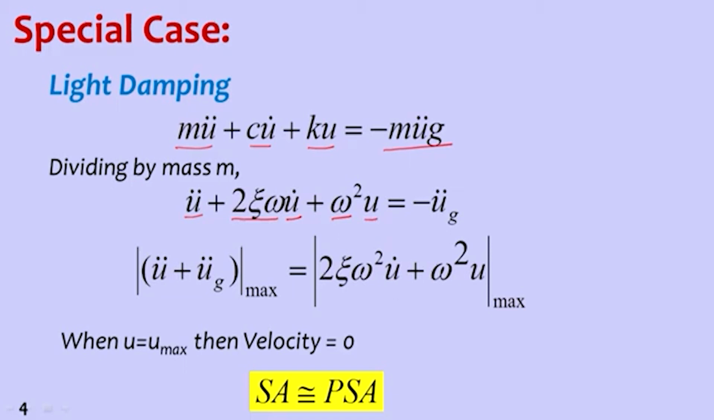You can observe an important thing here: this is velocity and this is displacement, and we are looking for the maximum value. When displacement is maximum, velocity will automatically be 0. That means this term disappears. So even in the lightly damped case, spectral acceleration is equal to pseudo spectral acceleration. So for the 0 damping case and for the lightly damped case, we can consider the acceleration equal to the pseudo spectral acceleration. This is the response acceleration I am talking about.